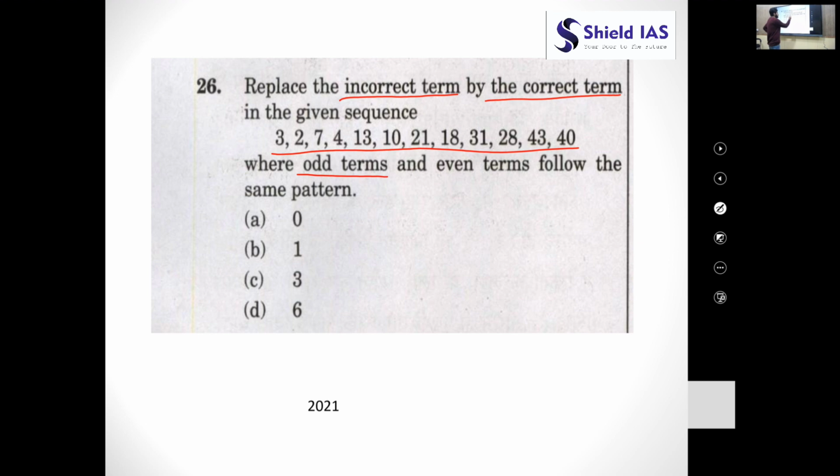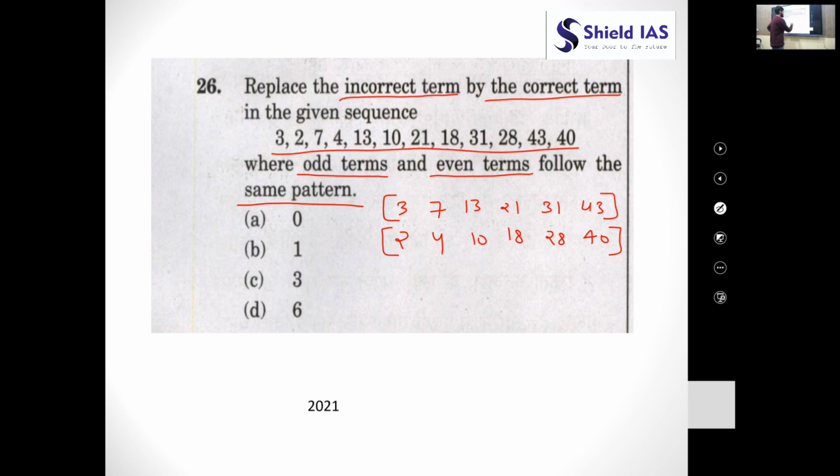Here it says odd terms and even terms follow the same pattern. So what are the odd terms? Odd terms are 3, 7, 13, 21, 31 and 43. What are the even terms? 2, 4, 10, 18, 28 and 40. So what it says is that odd terms, that is this, and even terms, that is this,